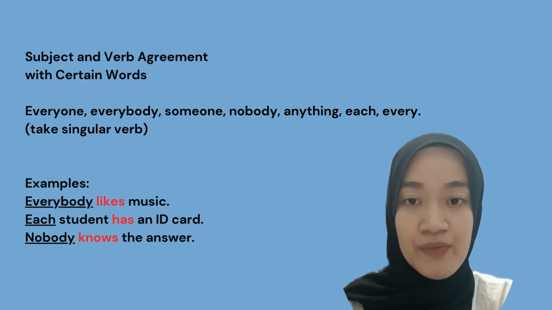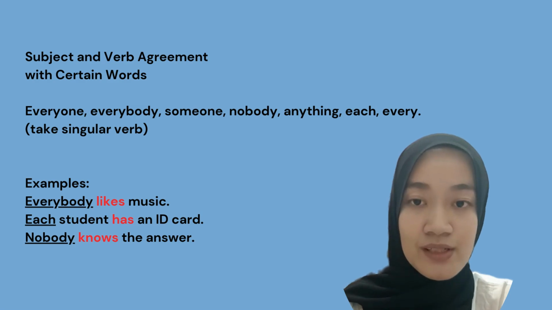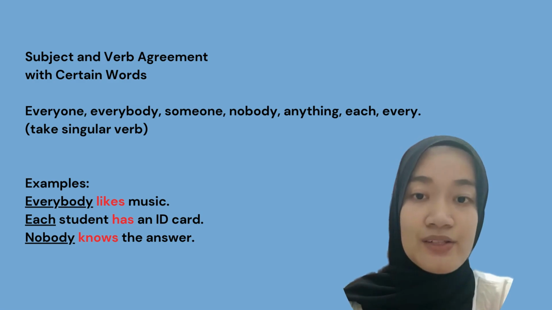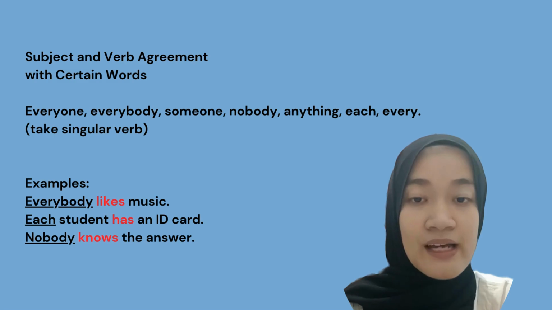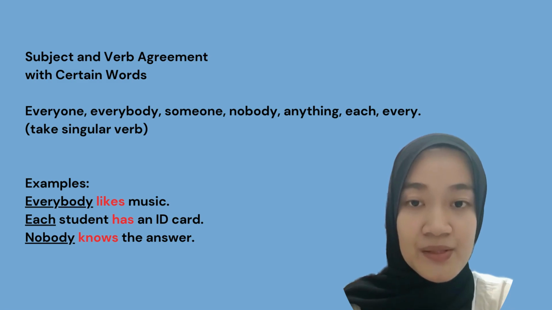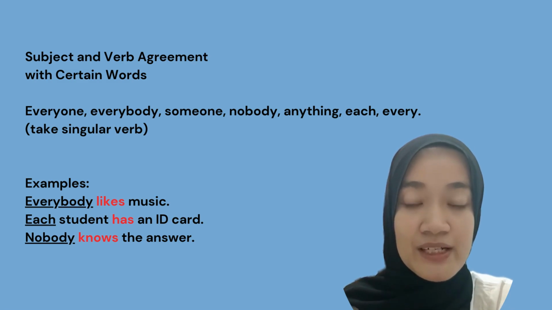For example, everybody likes music, likes. Each student has an ID card, has, which is a singular verb. Nobody knows the answer. So, yeah, knows here is a singular verb.